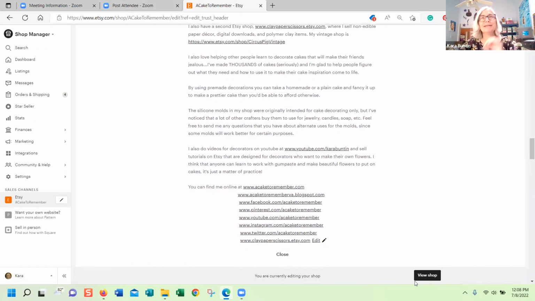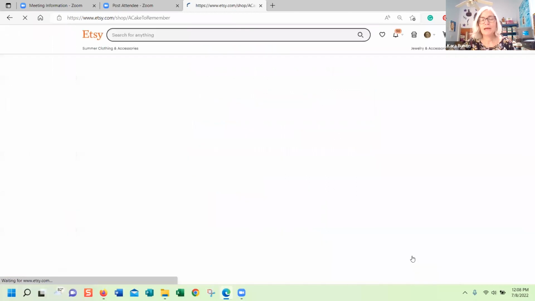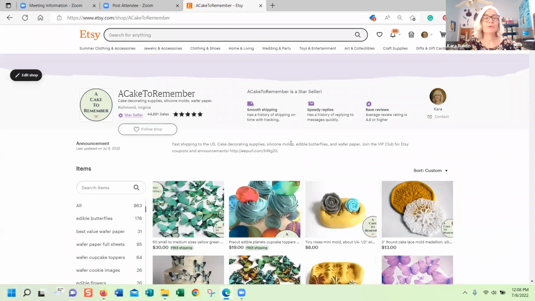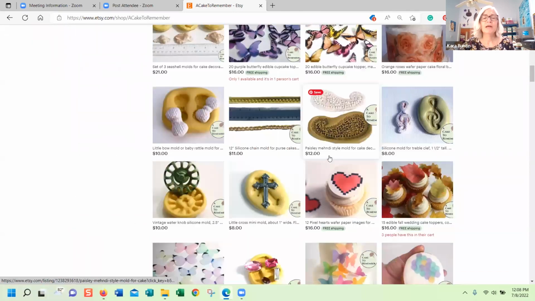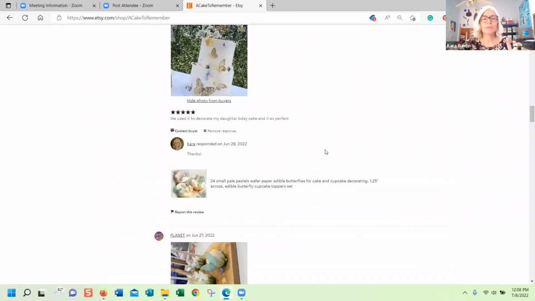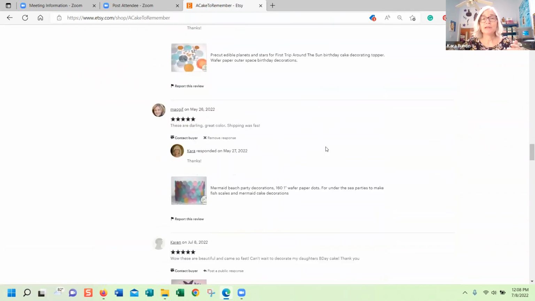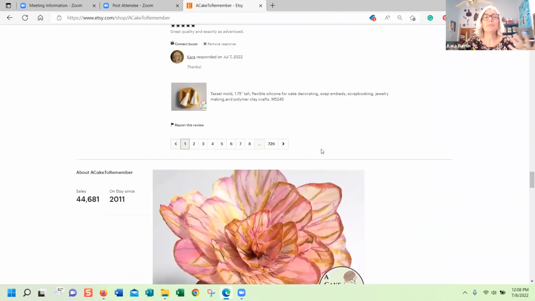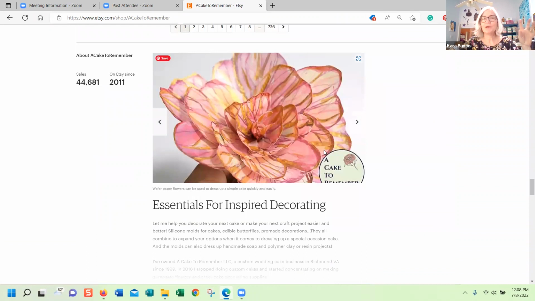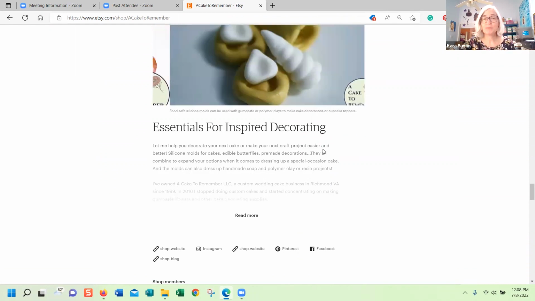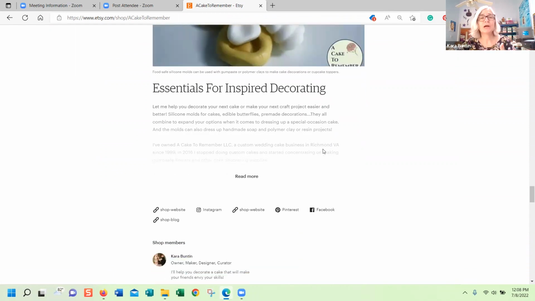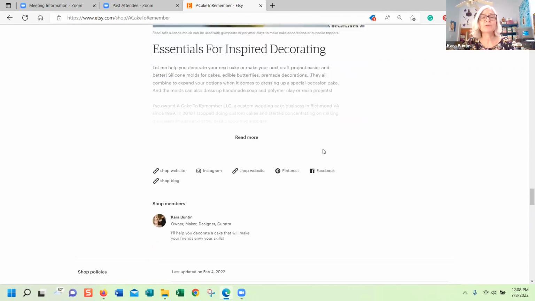All right, now I'm going to exit editing by clicking View Shop down here at the bottom. And that will take me out of edit mode, so I won't change anything by accident. And I am going to scroll down and look at the About section now. Now, the main thing that people do wrong with the About section is that they make it about themselves. And you have to put things about yourself in there, but it should not be primarily about you. It should be telling the customer why they should buy from your shop. What is it about your shop and your experience that makes your shop the one that they should be purchasing from?